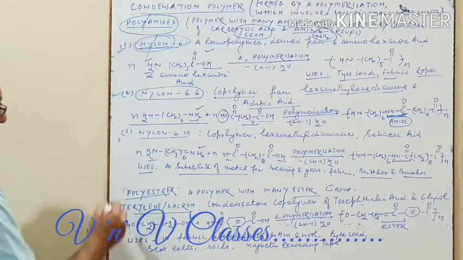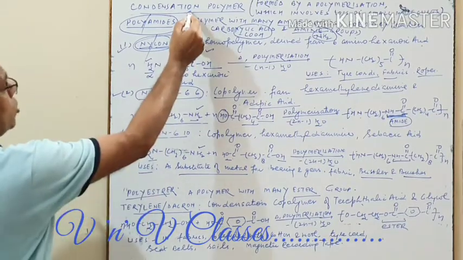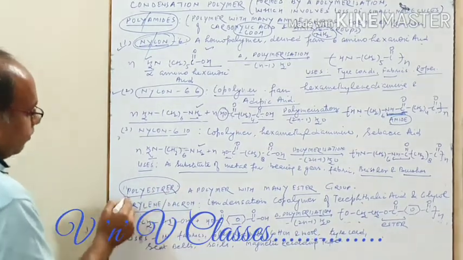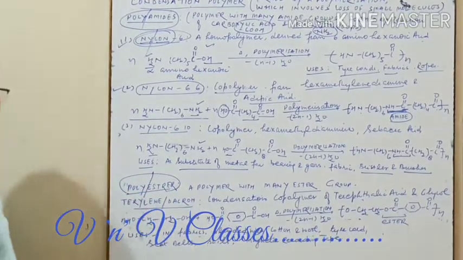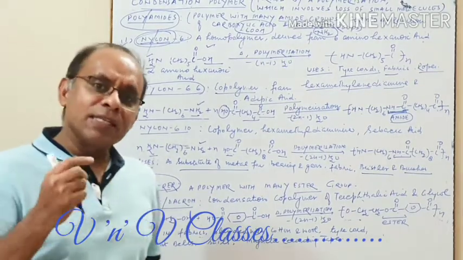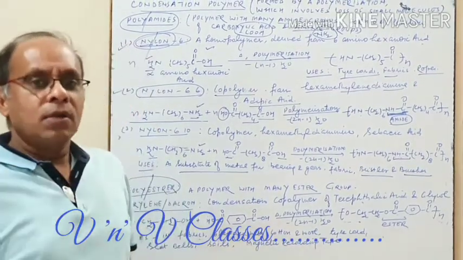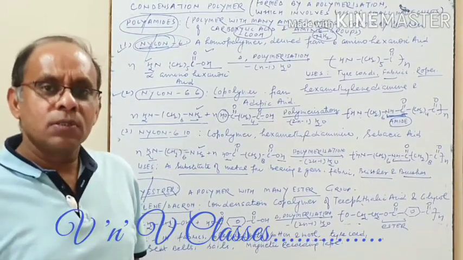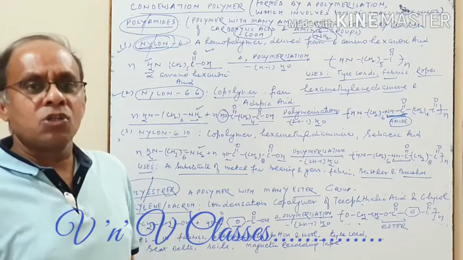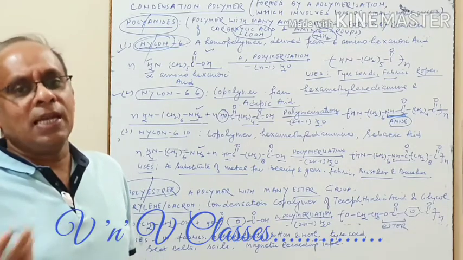Now next, this is again another condensation polymer, and very important, this is called polyester. Polyester. Now it's very clear: polyester, many ester groups. Now who can tell how this ester group is formed? Yes, very correct. An ester group is formed by the combination of carboxylic acid and alcohol.